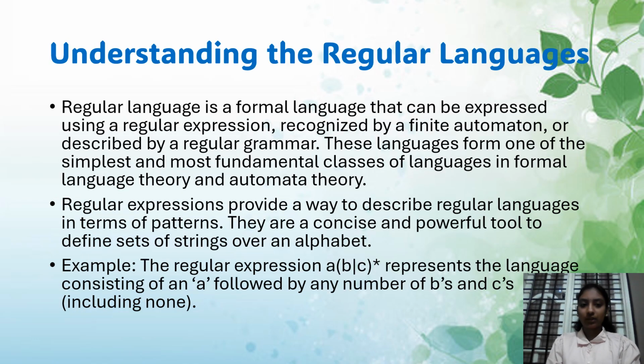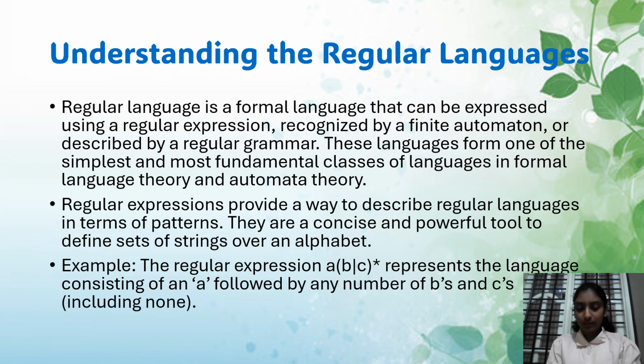Understanding the regular languages. A regular language is a formal language that can be expressed using a regular expression, recognized by a finite automaton, or described by a regular grammar. These languages form one of the simplest and most fundamental classes of language in formal language theory and automata theory. Regular expressions provide a way to describe regular languages in terms of patterns. They are a concise and powerful tool to define the set of strings over an alphabet.